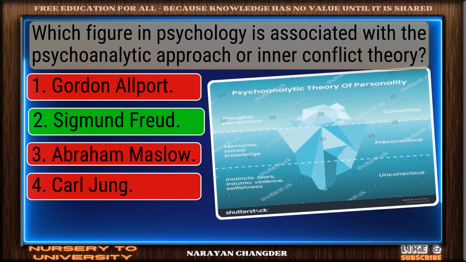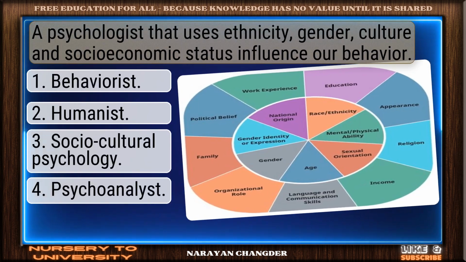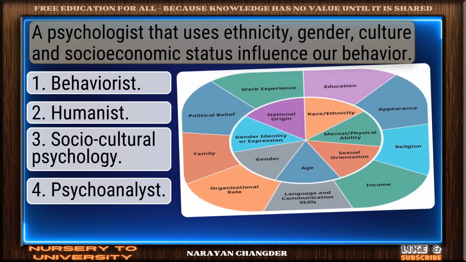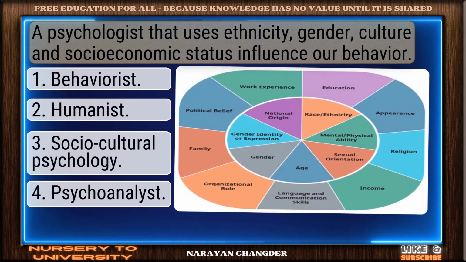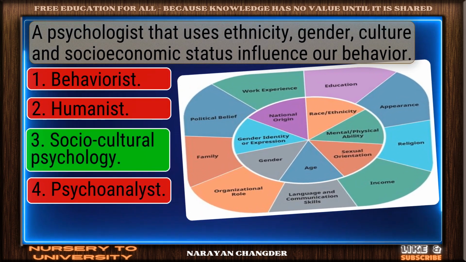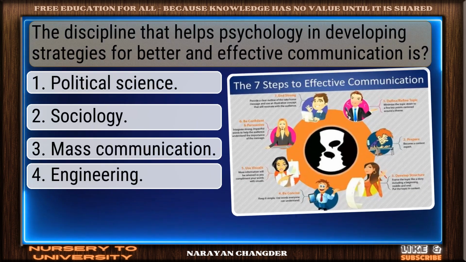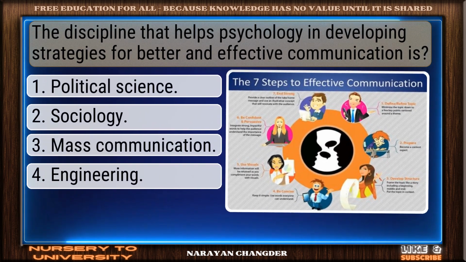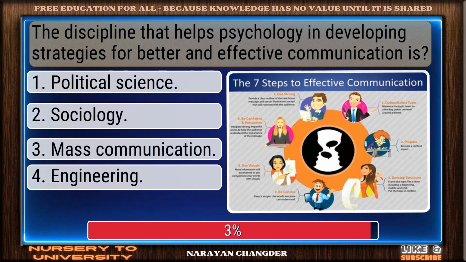You got it. Sigmund Freud. A psychologist that uses ethnicity, gender, culture, and socioeconomic status influence our behavior. Well-reasoned. Sociocultural psychology. The discipline that helps psychology in developing strategies for better and effective communication is.